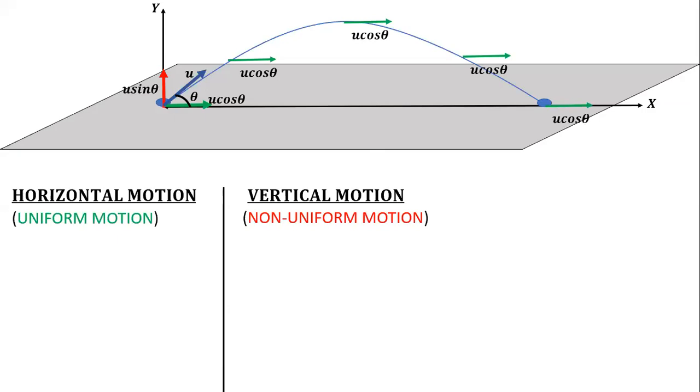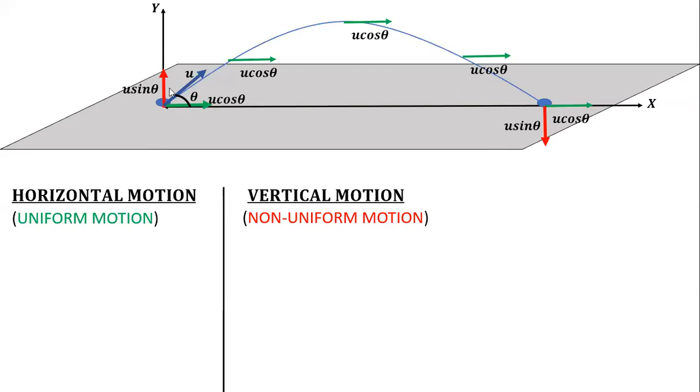At maximum height that becomes zero, as it was moving upwards due to negative acceleration. When it comes back to the ground, the velocity increases, and finally again it becomes u sin theta in the opposite direction. So vertical motion is non-uniform during the path: during upward motion the velocity was decreasing, and during downward motion the velocity was increasing.